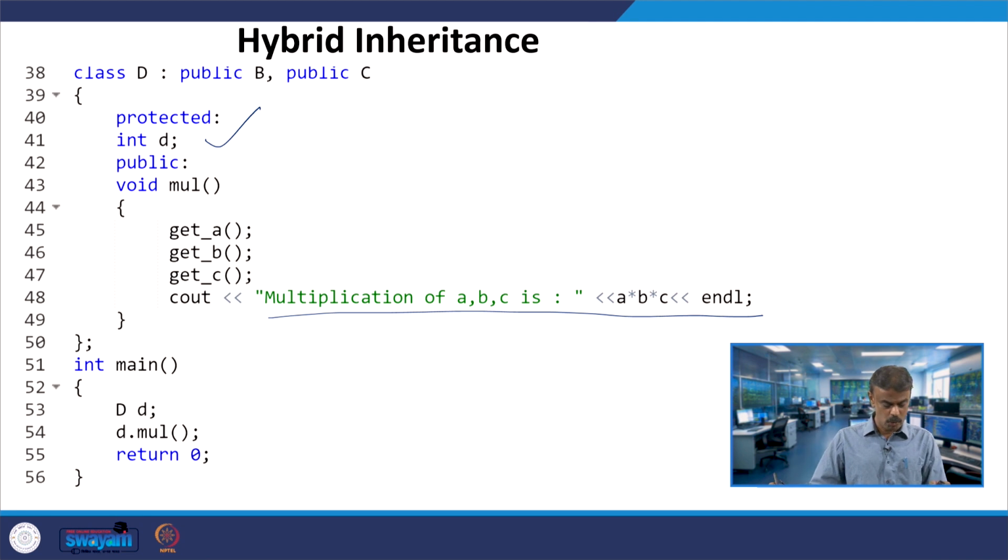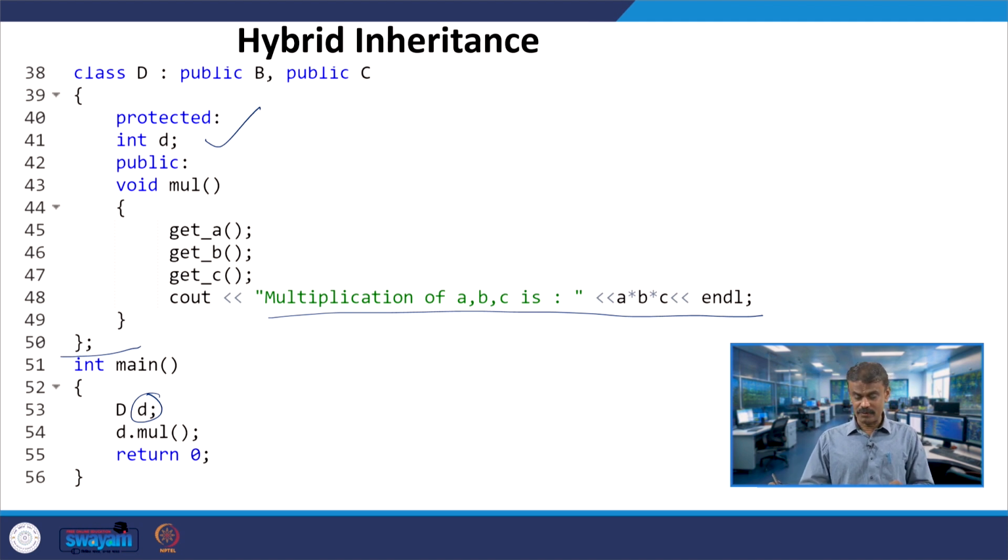Now we will see how this will happen. The class D is over here. Now I am going to the main program, creating an object small d of capital D, which is the class. This small d invokes the multiplication member function, getting A, B, C from the user and multiplying them. Assume that I am giving 10, 5 and 5: 10 into 5 is 50, 50 into 5 is 250, so I get that output.